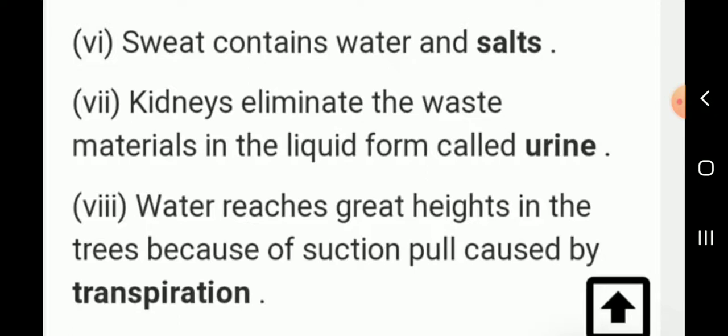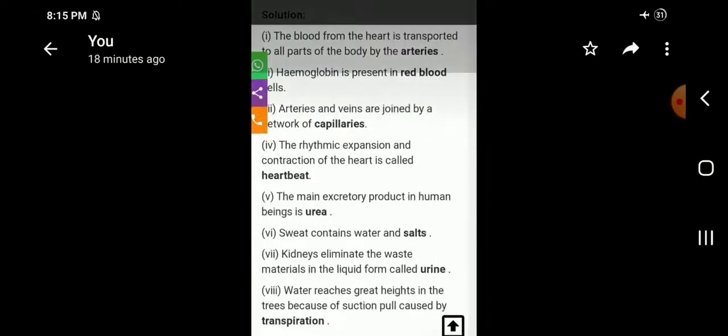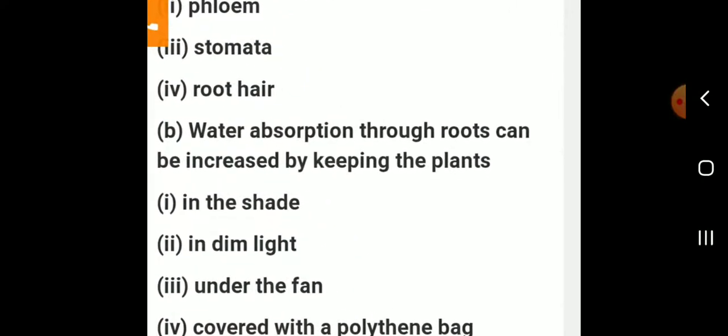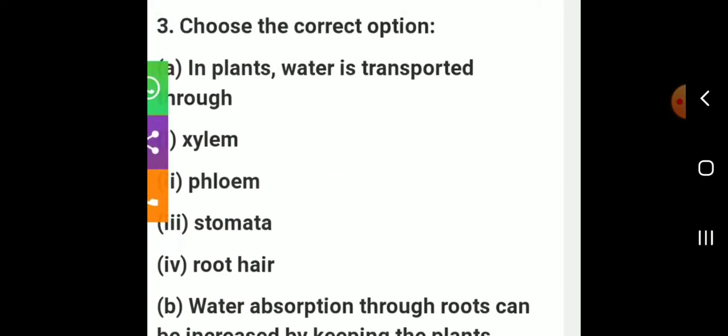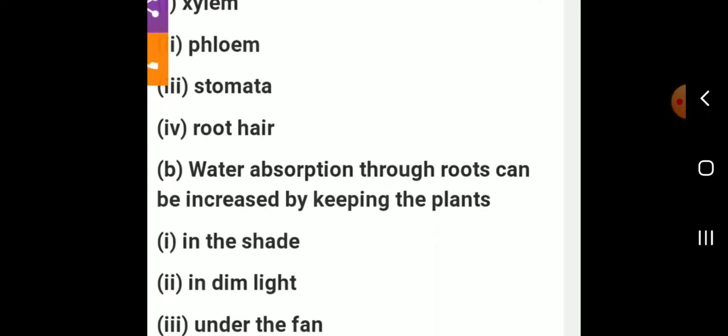Next, eighth one. Water reaches great heights in the trees because of suction pull caused by transpiration. The answer is transpiration. Next question. Choose the correct answer, students. In plants, water is transported through xylem, phloem, stomata, root hair. Which one is the correct answer? Xylem is the correct answer.